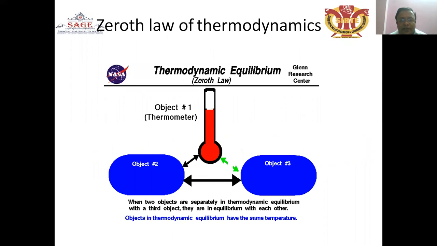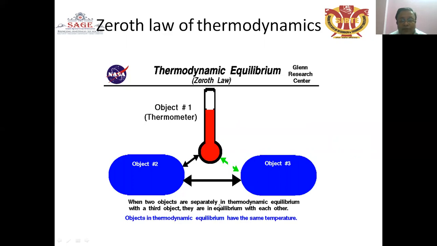In the diagram, object 1 is the thermometer, and the exchange of heat takes place between object 2 and object 3. The arrow is the sign showing the higher heat side, where an exchange of heat takes place. Similarly, for object 3, on the higher heat side there is also an exchange of heat. Similarly, if there is a larger difference in heat between object 2 and object 3, there will be much more exchange of heat.